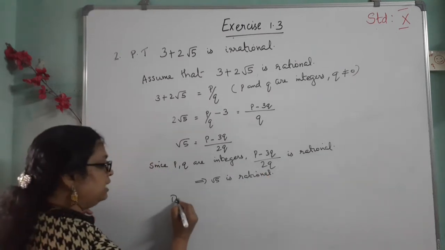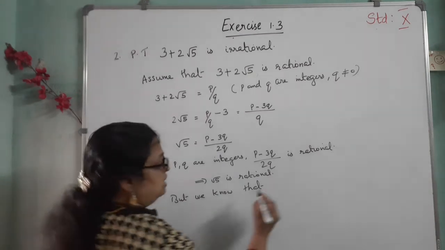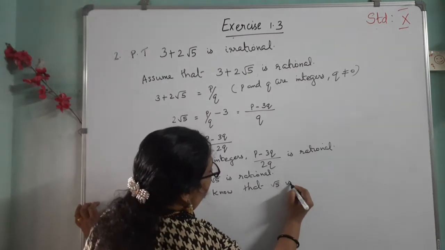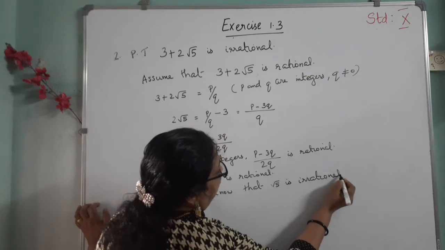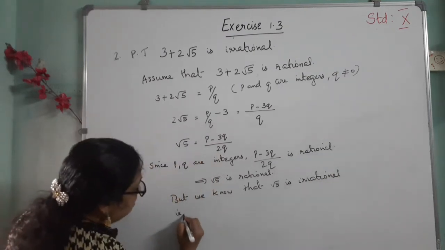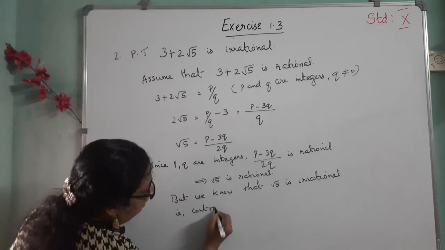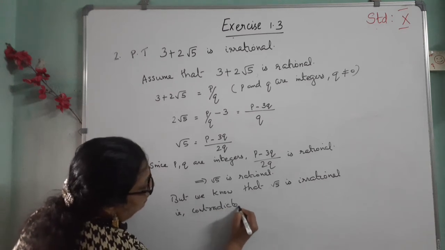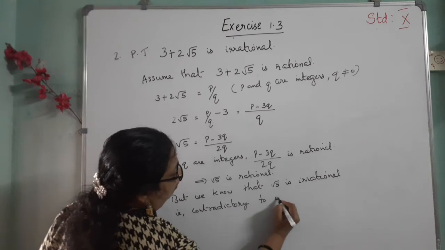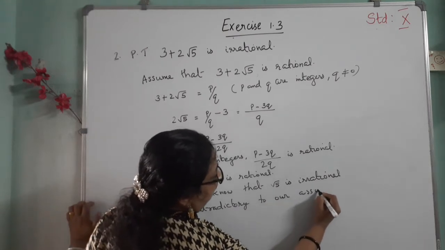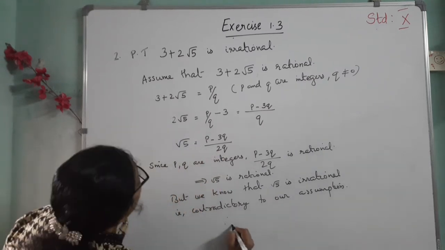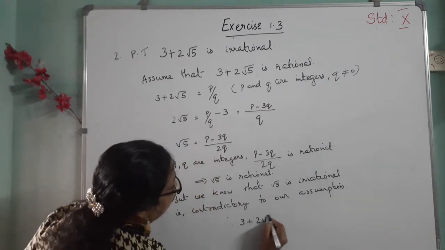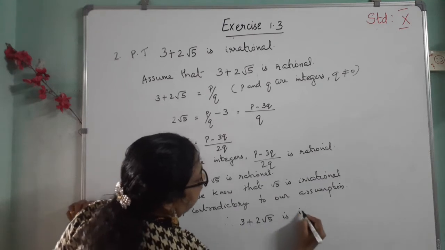But we know that root 5 is irrational. That is contradictory to our assumption. Therefore 3 plus 2 root 5 is irrational.